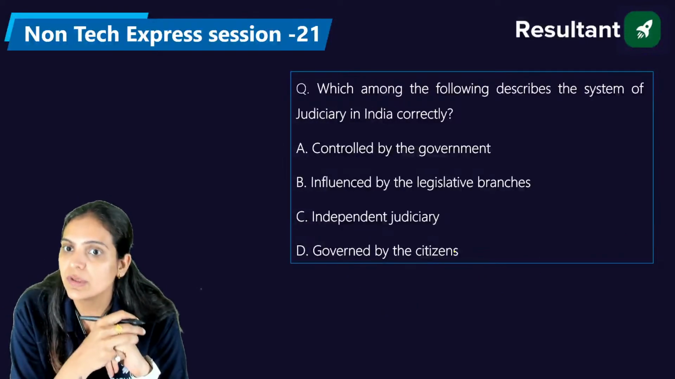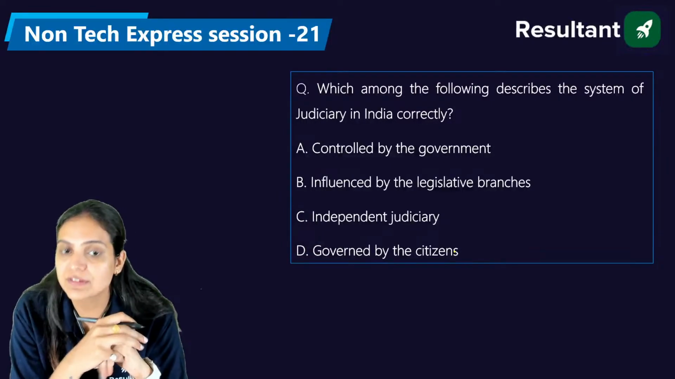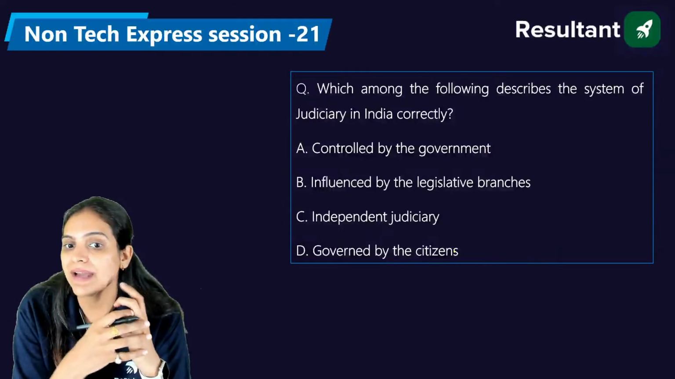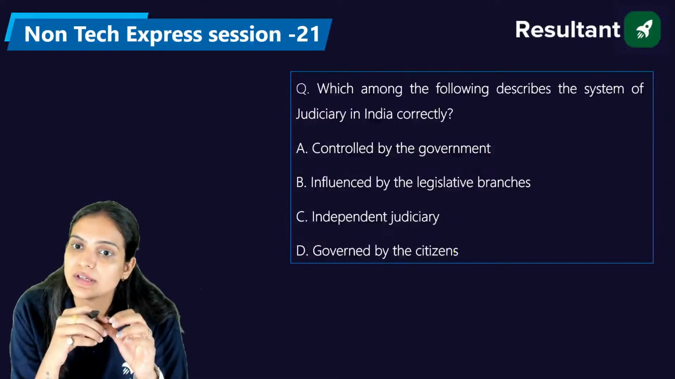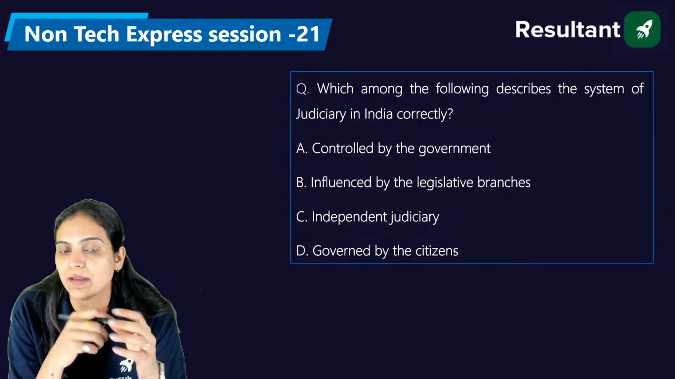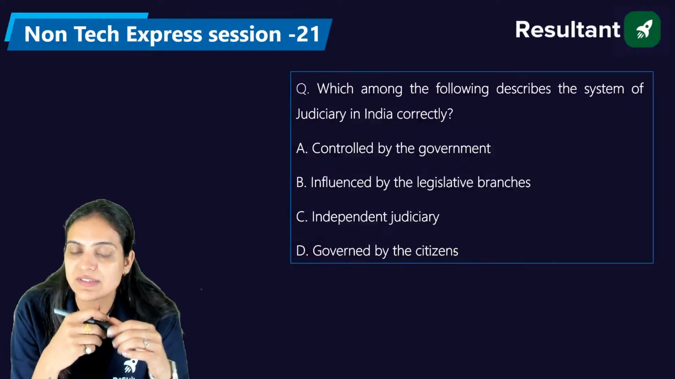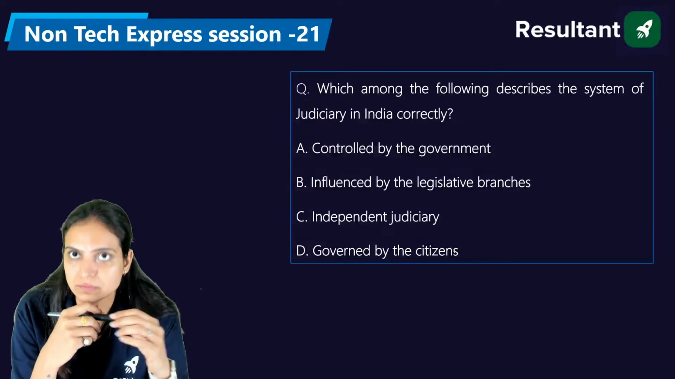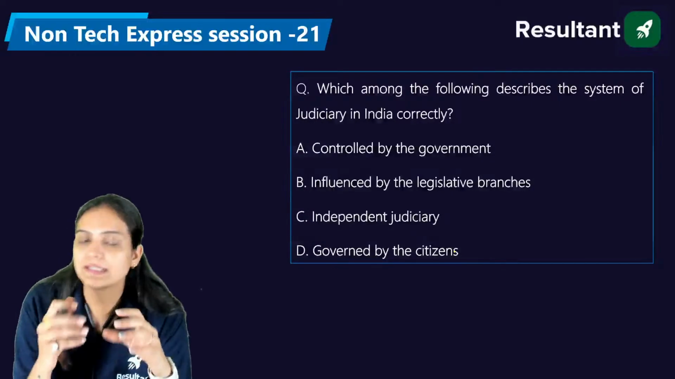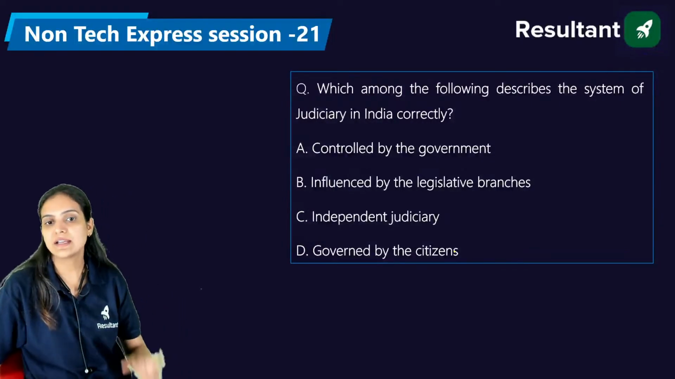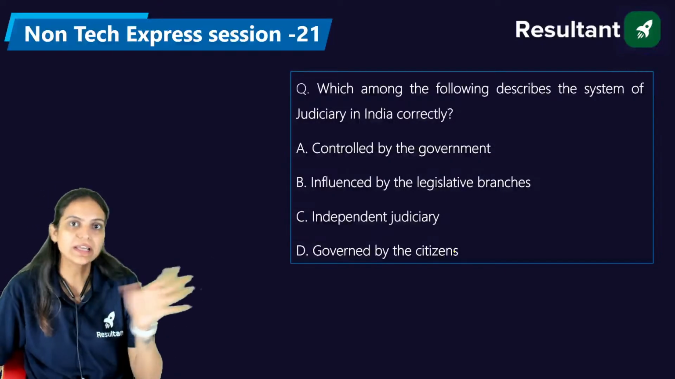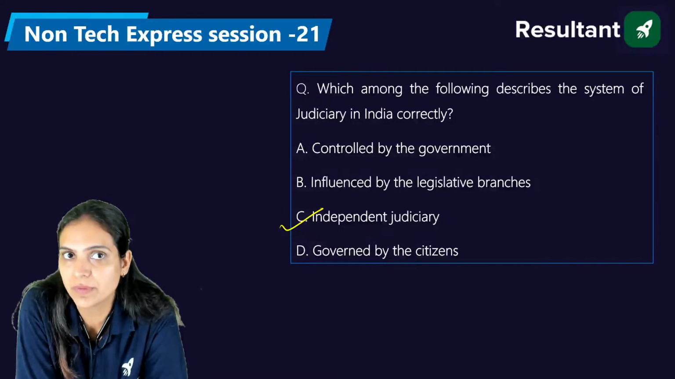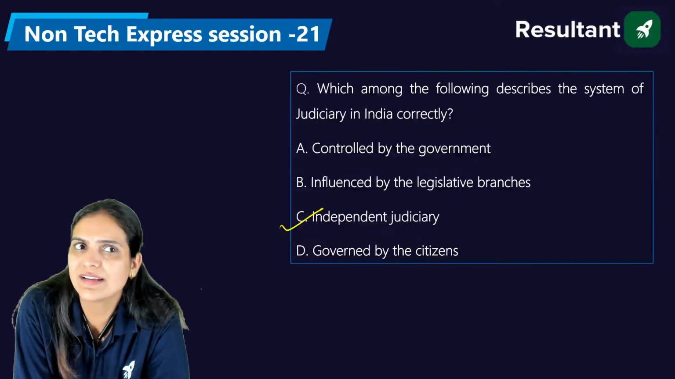Now, which among the following describes the system of judiciary in India correctly? It is controlled by the government, influenced by the legislative branch, an independent judiciary, or governed by the citizens. Please answer, everyone. The right answer is C. Under Article 50, as we already discussed, the judiciary is independent from the executive. They can take their decisions in their own way, and no one can force them to decide in a particular way. So the right answer is C.